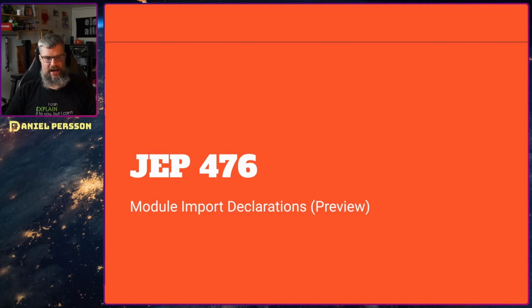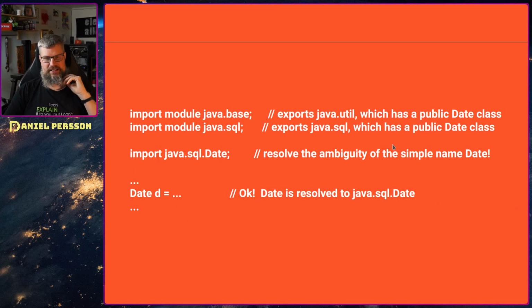Next out, we have the module import declarations preview. So this is a way of importing a package of classes. So now we say that we want to import a bunch of classes or packages of classes, and this is multiple packages. And they have some complications doing this, of course, because you can have things that are not clear when you're doing it. So if you look here, for instance, we have this, I can't say that word, ambiguity.